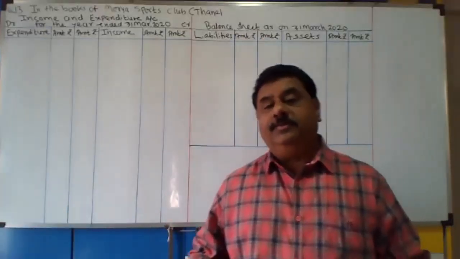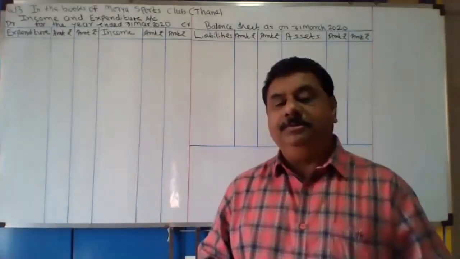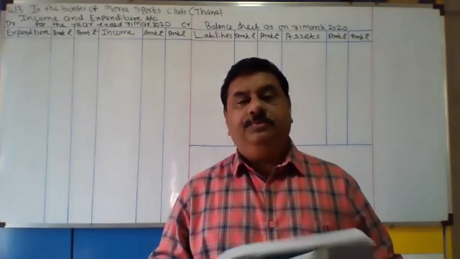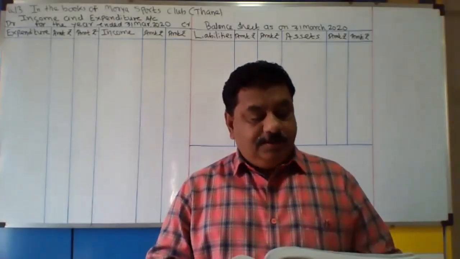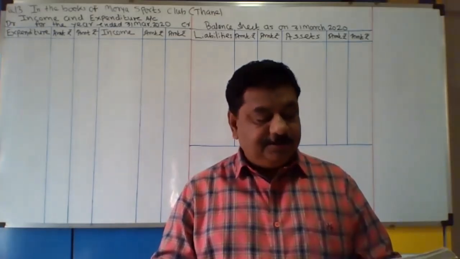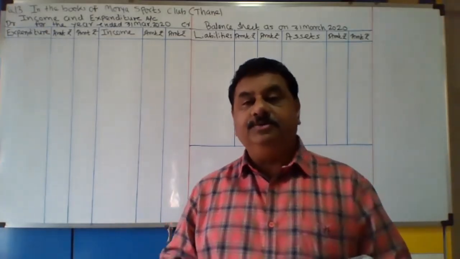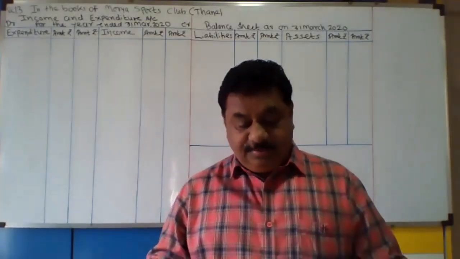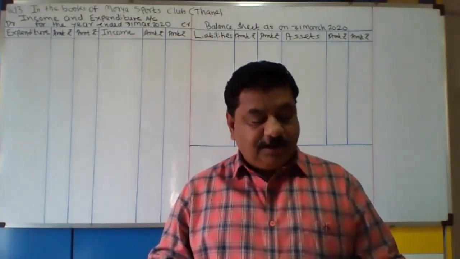So we are starting with question number 13, exercise question number 13 from page number 122 from chapter number 2. From the following information supplied to you, prepare income and expenditure account for the year ending 31st March 2020 and the balance sheet on that date. For Moreya Sports Club Thane.